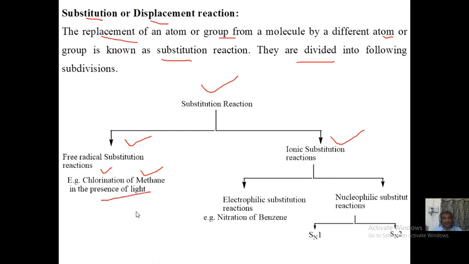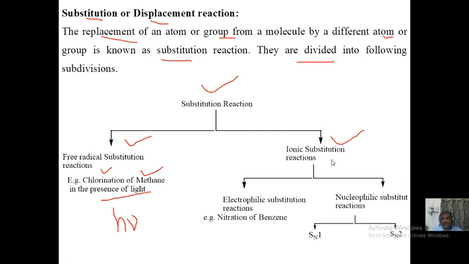So stepwise chlorination in the presence of light, and you know that you have used this kind of symbol, h nu. They occur via dot mechanism. Dot mechanism means free radical mechanism, and that is why in every step one hydrogen from methane was eliminated or substituted, replaced by a chlorine atom. That is why it is free radical substitution reaction, where the reaction mechanism takes place via free radical formation.